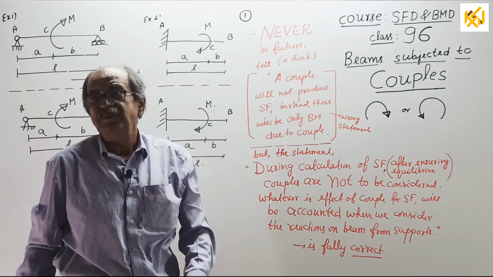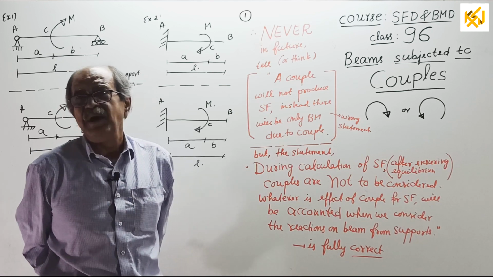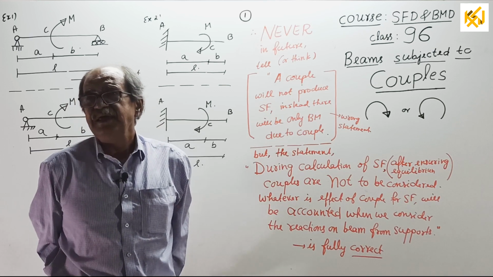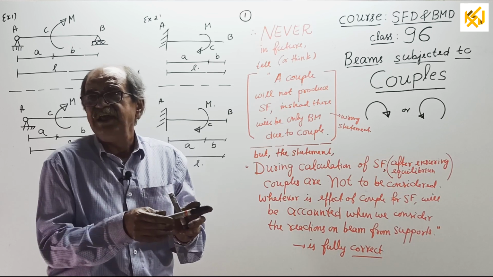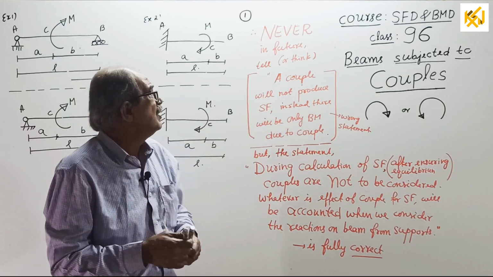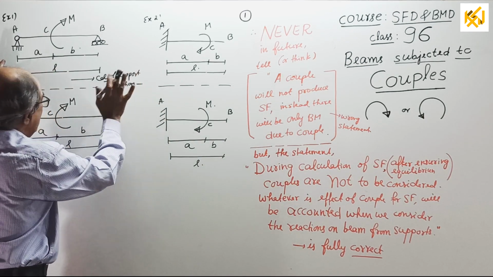Once again, some important principles are there. You can find them as usual by sigma M equals 0 and sigma V equals 0, but there is a shortcut method if only couples are acting. I will tell that one by one with a demonstration here, by holding a beam here, I will show you how the reaction will come.